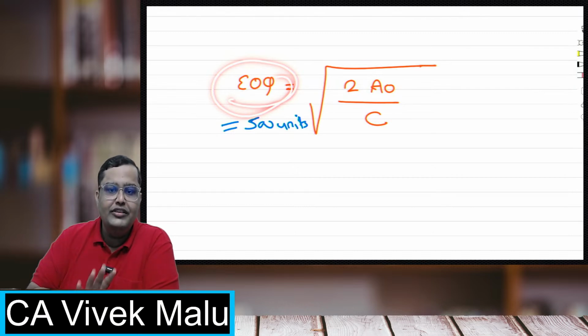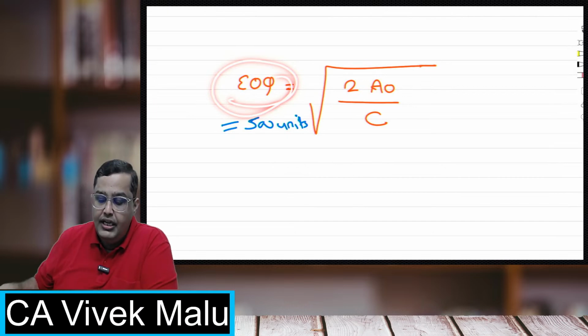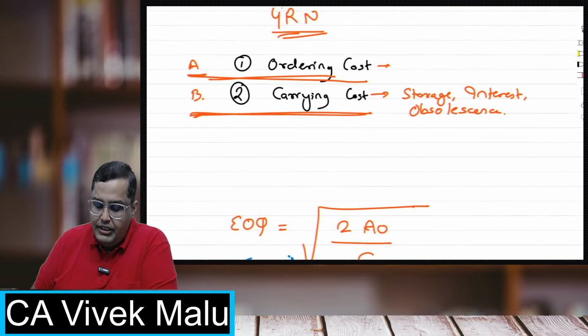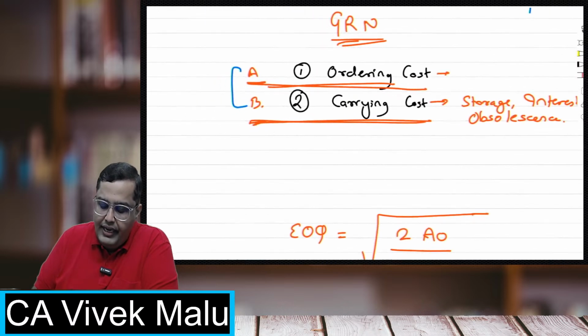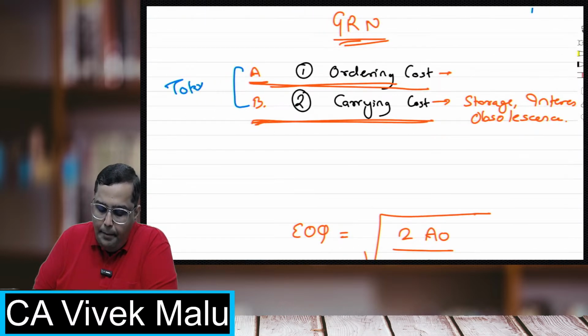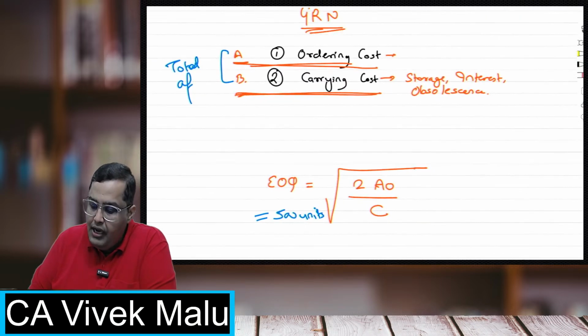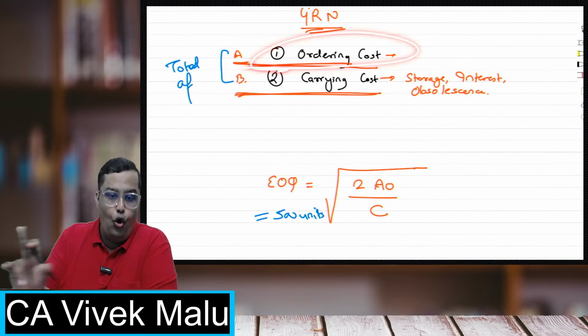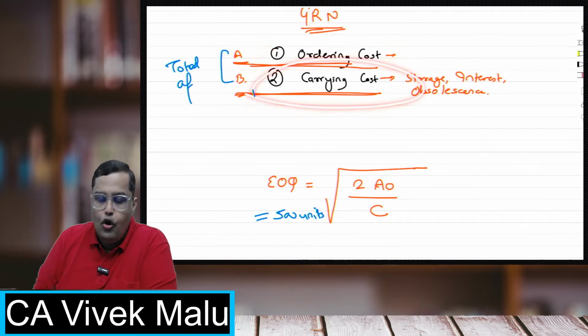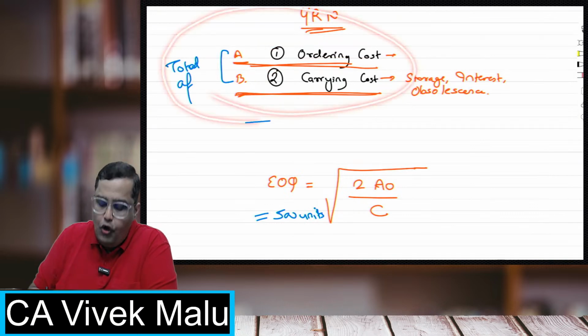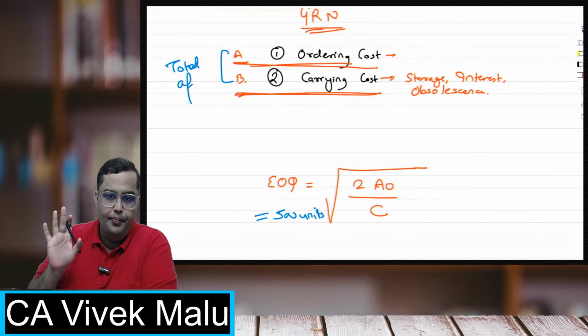Okay, you understood what is EOQ? EOQ means whenever you order this quantity. So if you keep on ordering this quantity, your total of ordering and carrying cost will always come minimum. Sir, does it mean ordering cost will be minimum? No. Does it mean carrying cost will be minimum? No. It means that the total of the ordering and the carrying cost will be minimum.